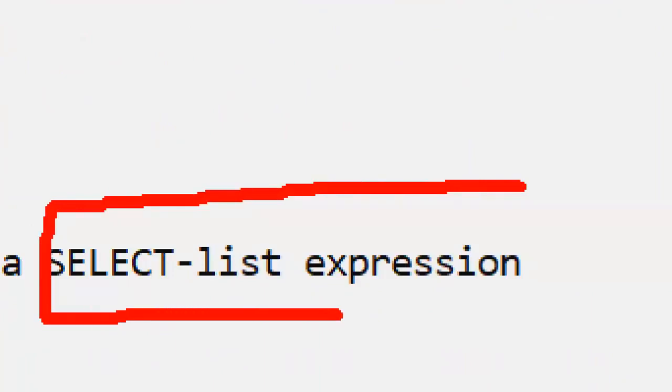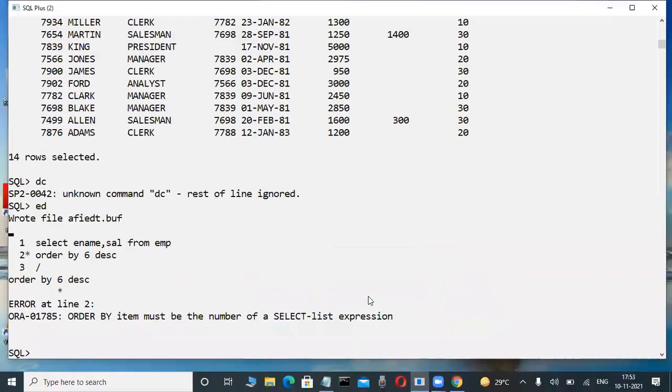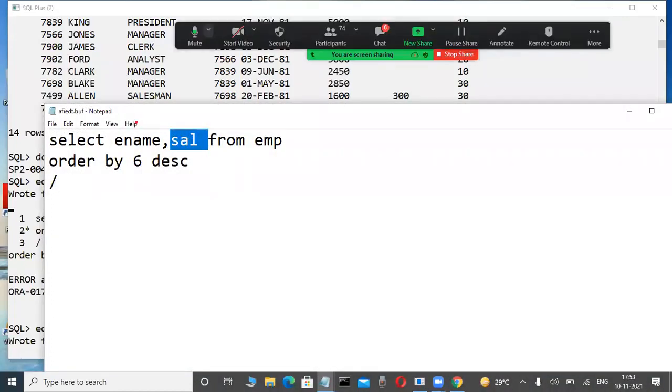This is important. What that number represents is the column position in a select list, not in a table. Select list means after the select keyword. Salary column, what is the position? Second position, not in the table. Here, observe, 1 is the first position. This is the second position only. After select, whatever columns are there, that is called the select list only.